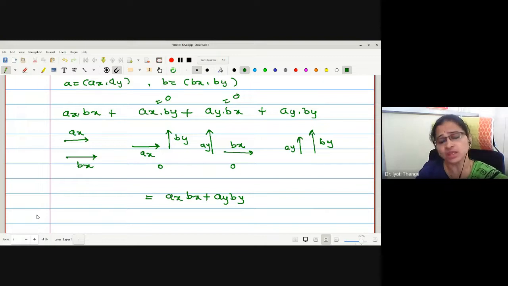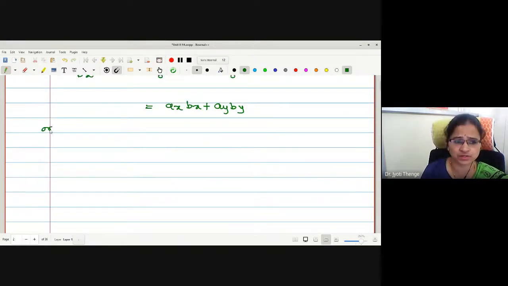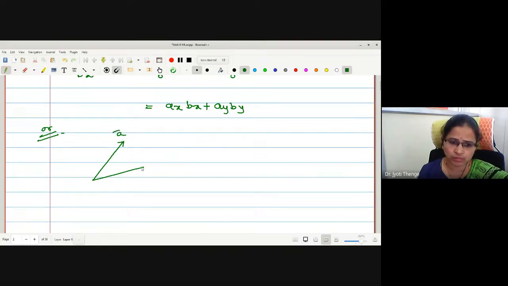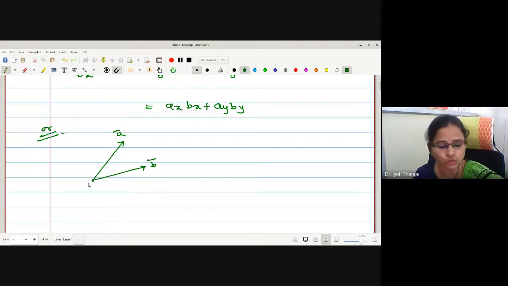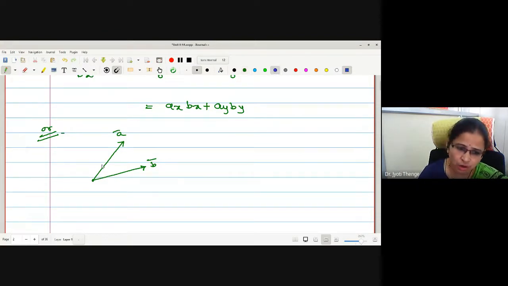Okay. The other way to understand the dot product is, what is the other way? Suppose these are the two vectors I have. A bar is the symbol generally we are giving, no? Okay, these are the two vectors we have. Then what can one do? Either you take the multiplication along this line, or along the a bar line or along the b bar line.